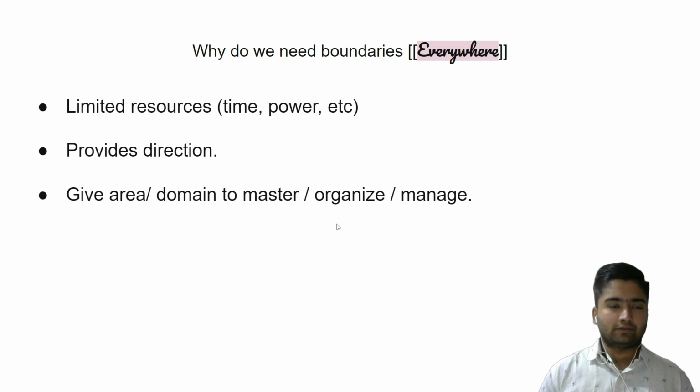And to define areas, to master a domain, we need to define, because we cannot study everything. So we need to define that I am going to study arts and further this particular topic. So that is our defined boundary in intellectual. To organize things, we need to define that these are the things I am going to organize only, like 10 stuff I am going to organize. We cannot organize the complete universe, so we need to define our boundary to manage stuff, like to manage also the same.